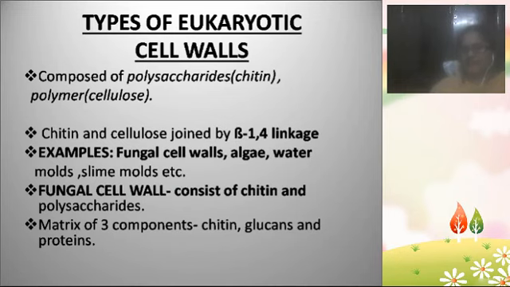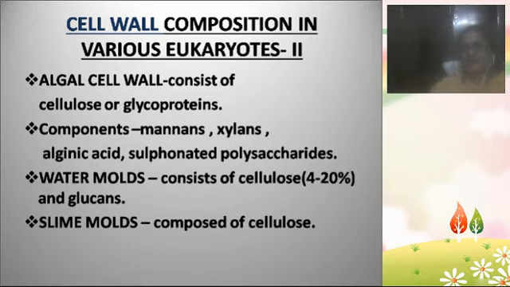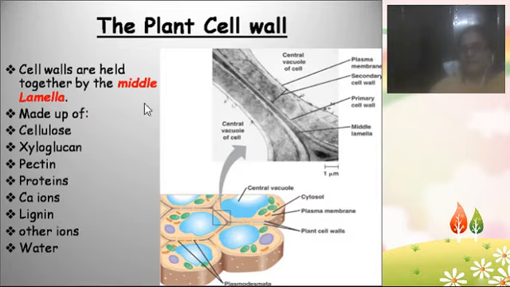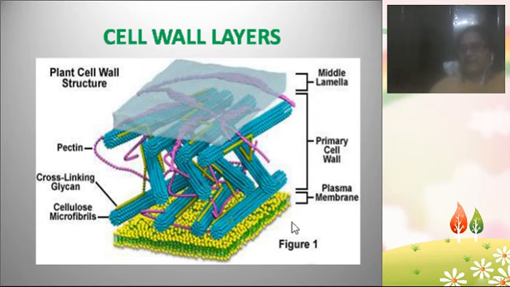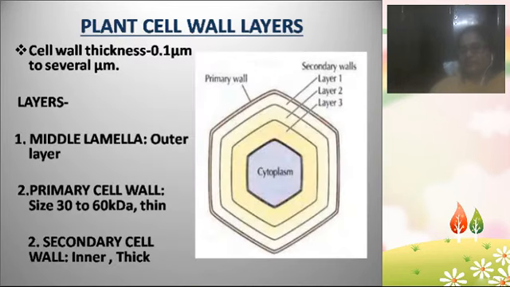how the composition differs in different types of eukaryotic organisms. Then we have seen the structure of the plant cell wall and what it is made up of, then the cell wall layers and the cell wall materials. The cell wall consists of 3 layers: the outermost middle lamella, below the middle lamella the primary cell wall, and below the primary cell wall the secondary cell wall. These are the 3 layers of the cell wall.